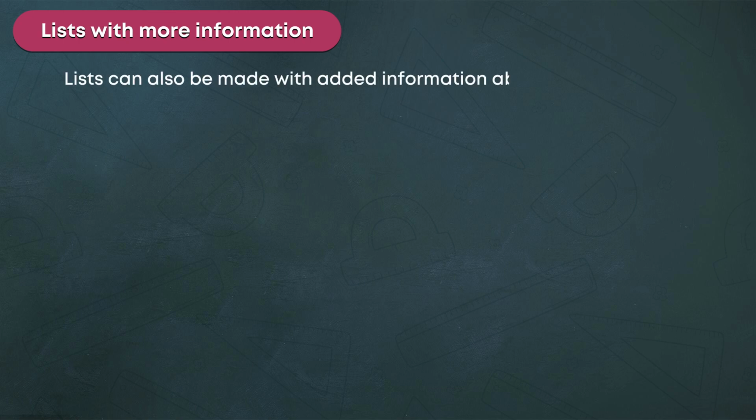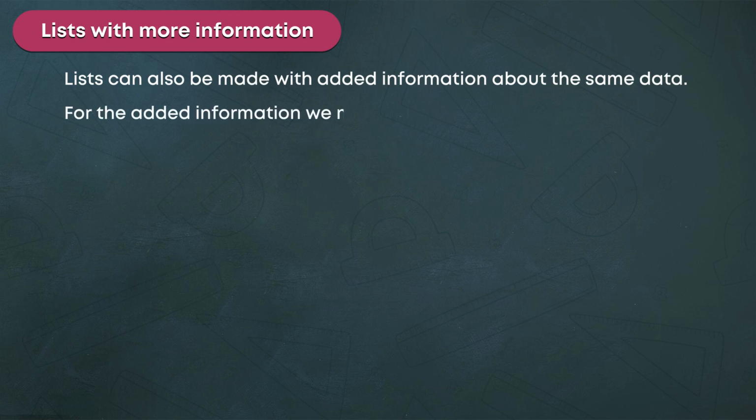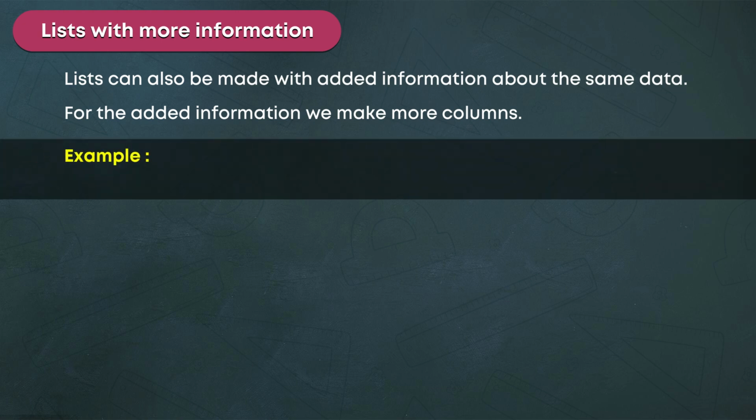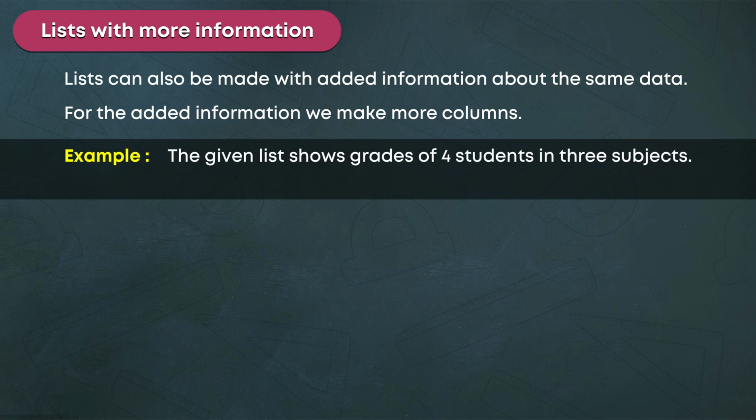Lists with more information. Lists can also be made with added information about the same data. For the added information, we make more columns. Example. The given list shows grades of 4 students in 3 subjects. Read the list and answer the questions.